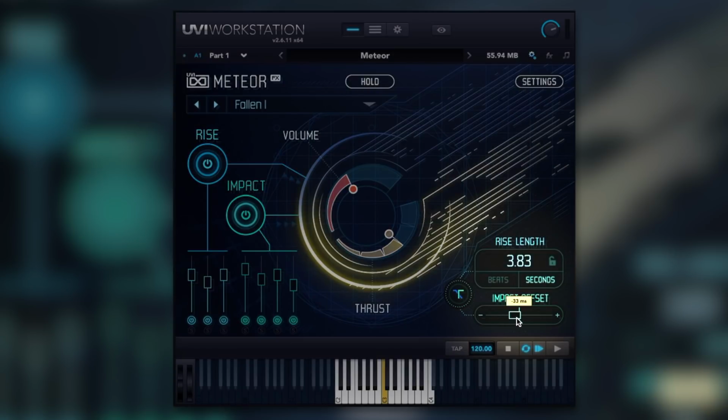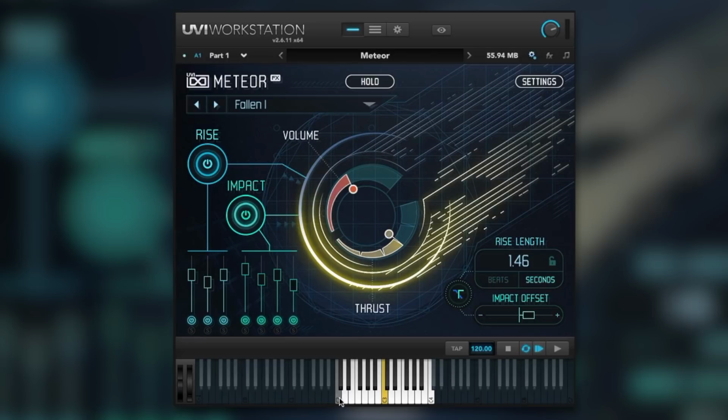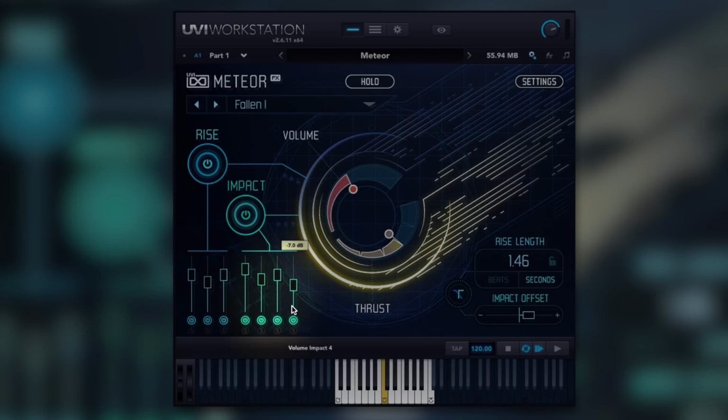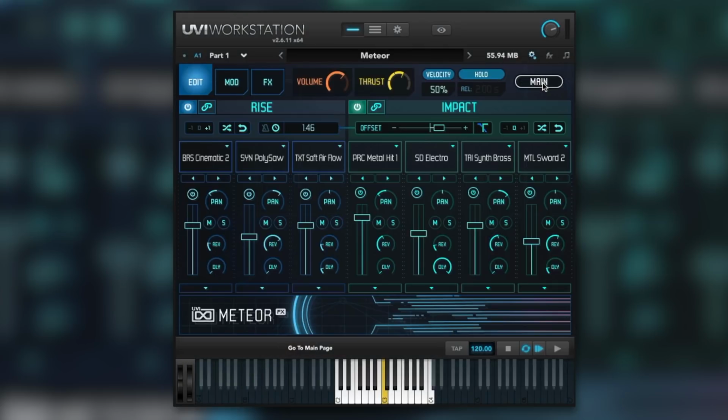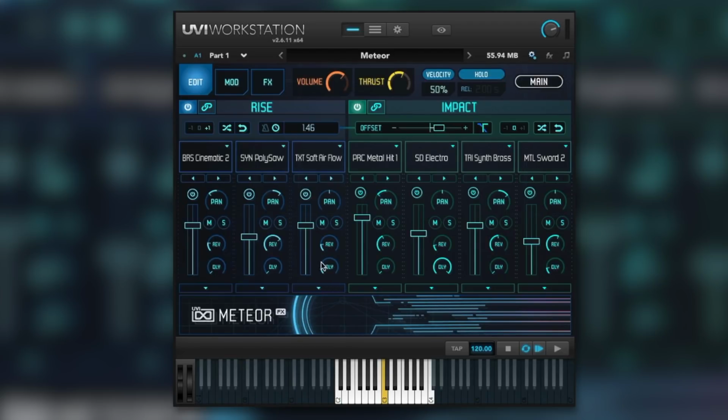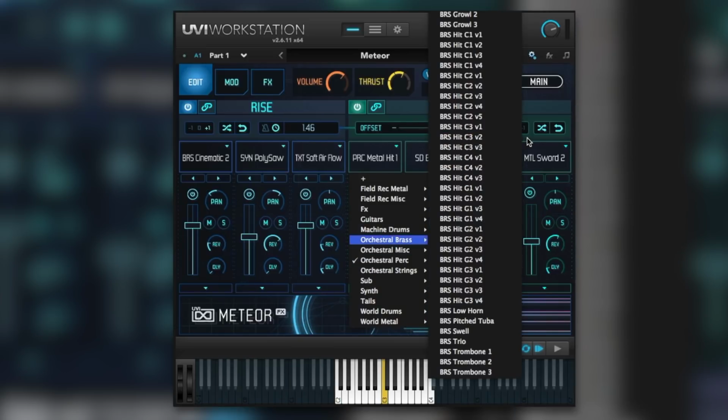We're going to adjust the offset of the impact down here, shorten the rise. And at the bottom left here, we've got 7 different layers for the whole sound. 3 for the rise, 4 for the impact. And we can engage, bypass each of those layers, solo each of those layers to hear what makes up each part of those rise and impact components. And we can get into more detail here over in the settings. Basically, these faders mirror what's on this main page here, vice versa. But it means we've got control over pan, and it also means that we can change, if we wish, each layer's sample, which is very, very cool.